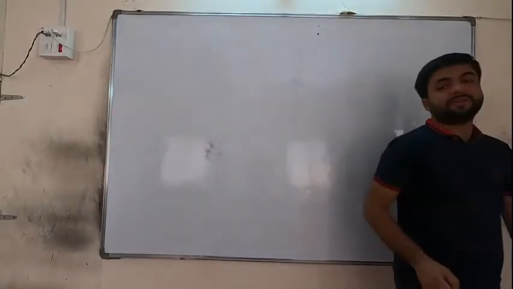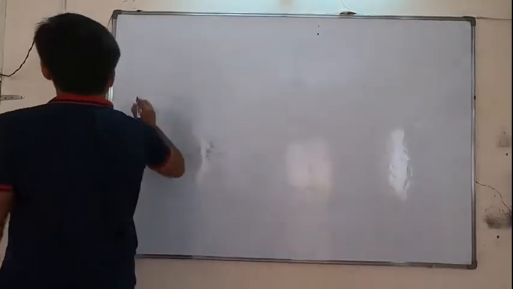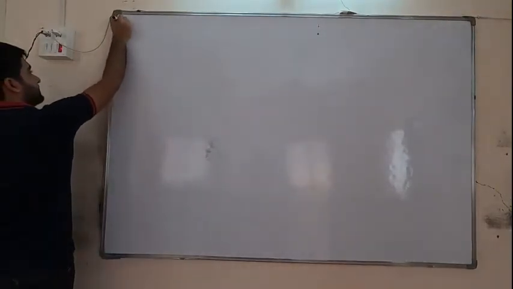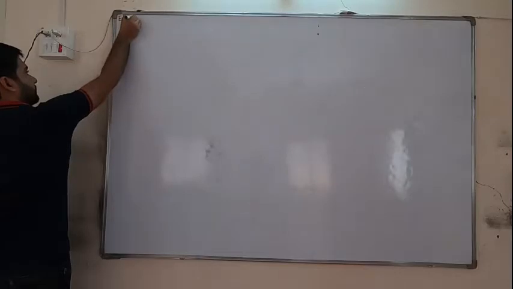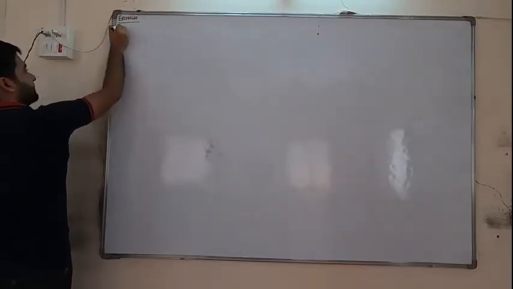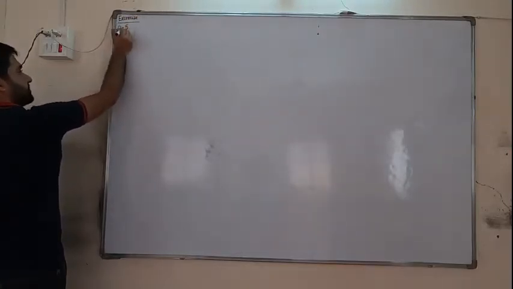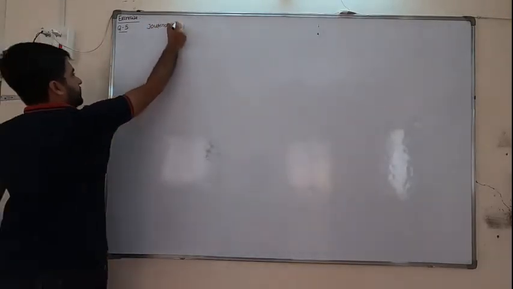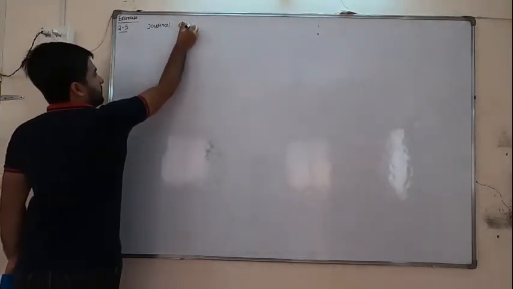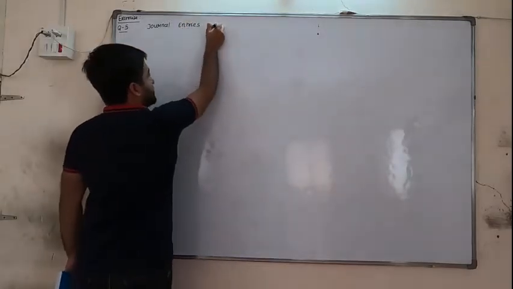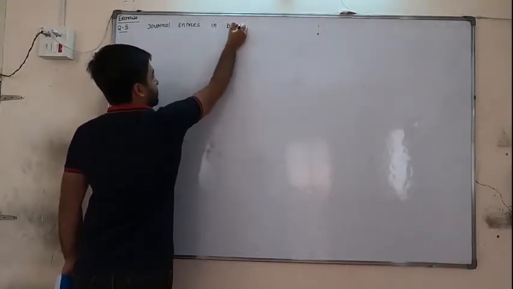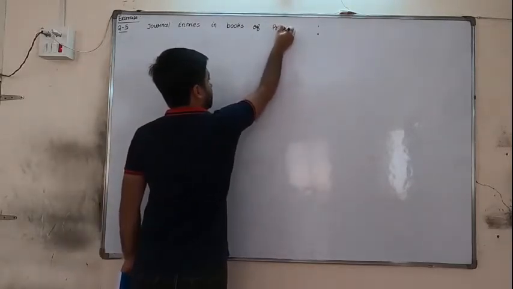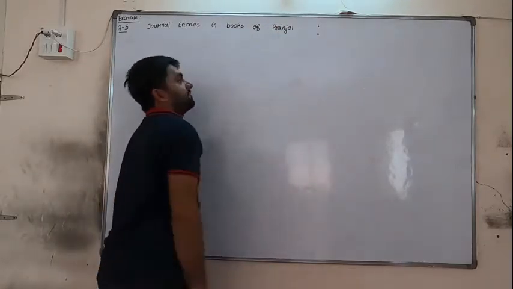So first we will prepare the format. So it is exercise, and in that question number 5. Journal entries in books of Pranjal.